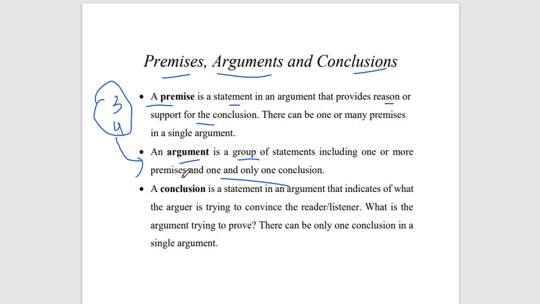Similarly, different types of mobile companies, which mobile is better, which car is better. There are different arguments, but we have to derive one conclusion. This group of statements is called an argument and conclusion.